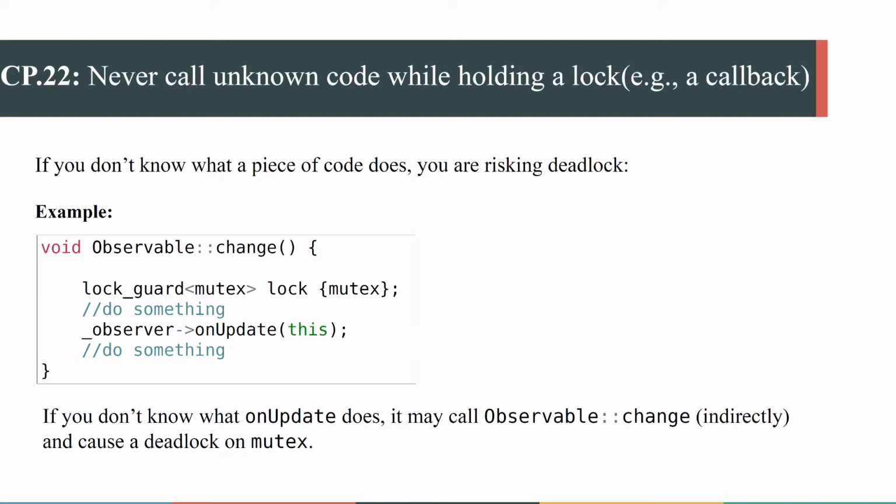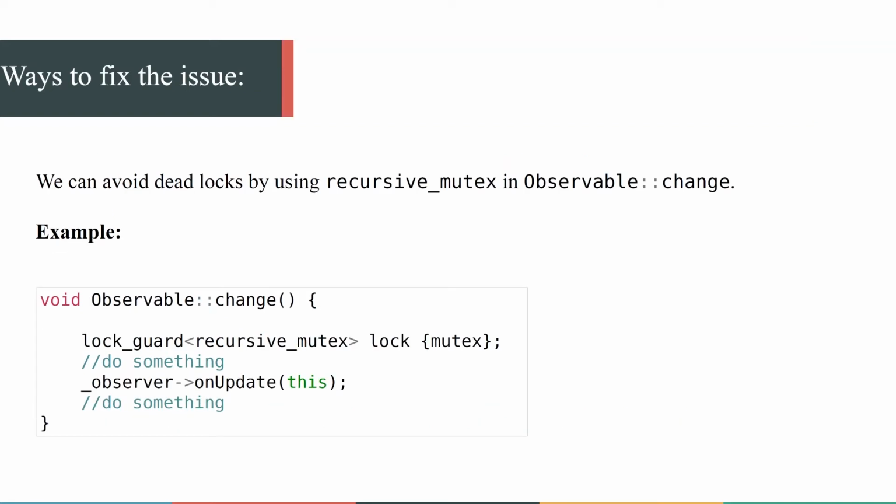You might have a lot of types of observers, and some of them may change the state of the observable, which can lead to a deadlock. So the solution is simply to use a recursive mutex. Maybe it can be a little bit more expensive than a regular one, but it's definitely much cheaper than a deadlock.